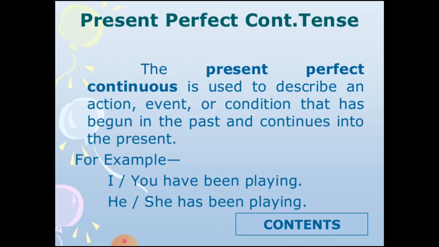Then we add time also with it, using for and since. If we have a period of time, then we use for, like for 3 hours, for 4 hours. And if we have a particular point of time, we use since, like any year 1986, any day Monday, any month January. And if we have last 2 months, meaning last plus a period of time, then we use since: last 2 days he had been calling me.